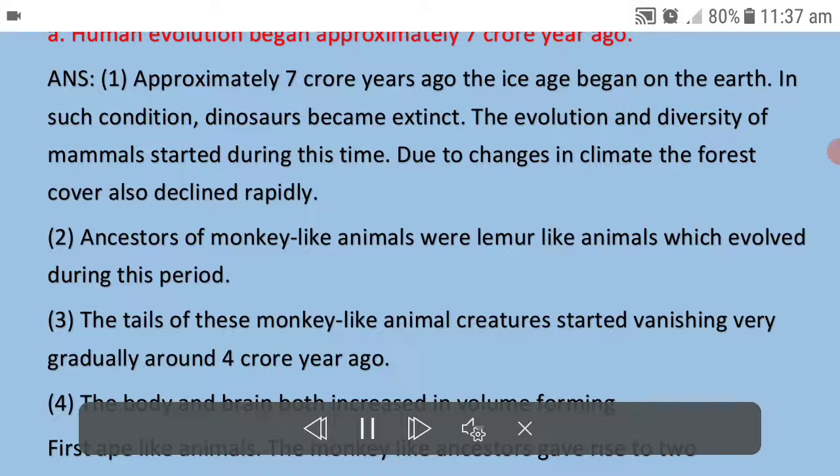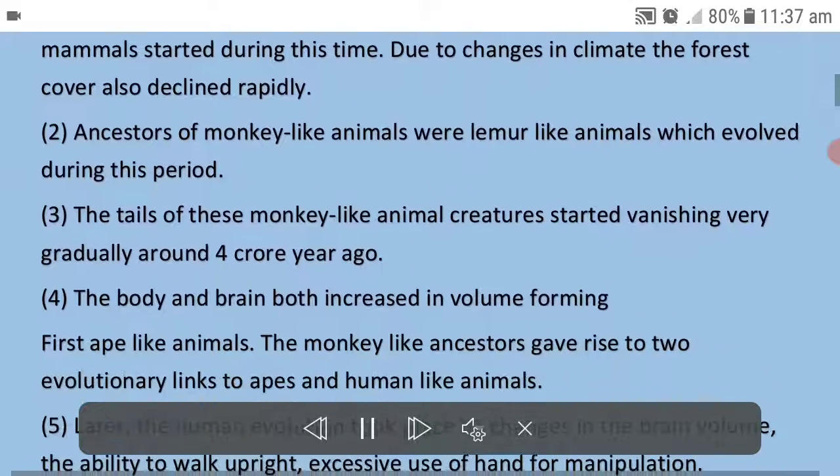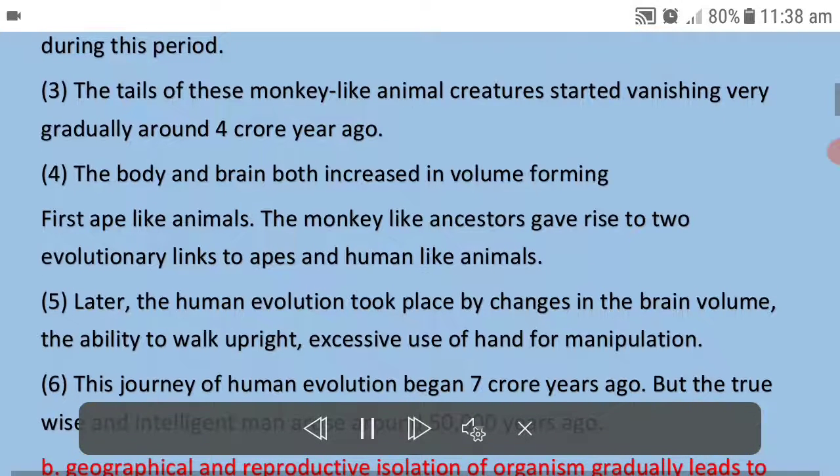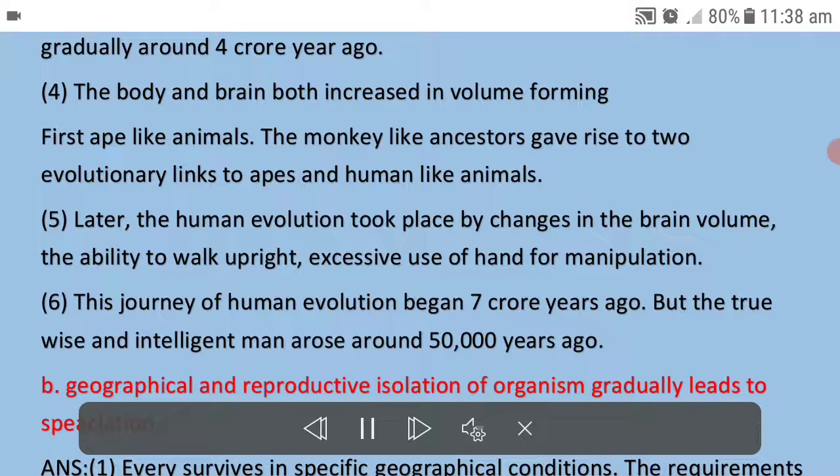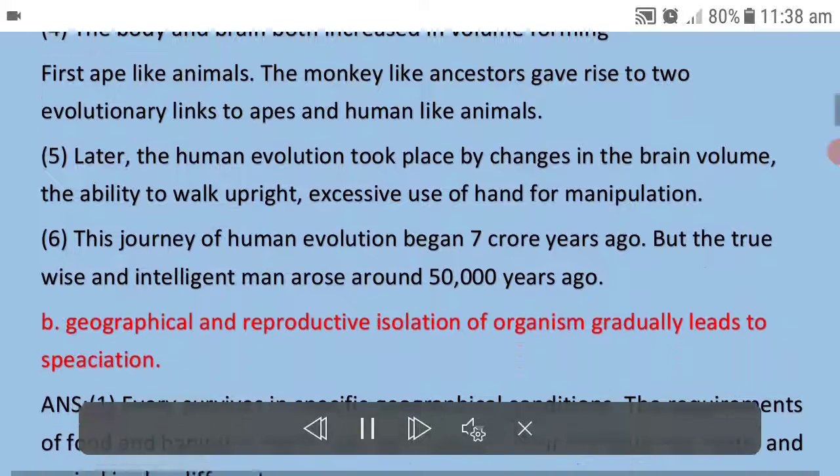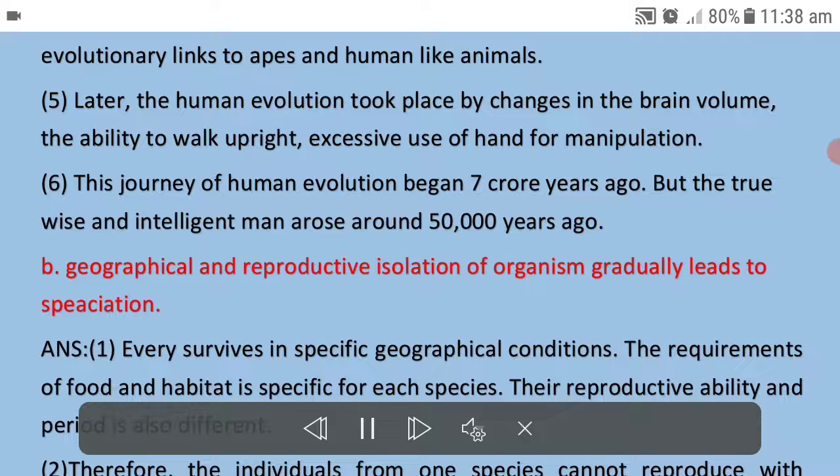3. The tails of these monkey-like animals started vanishing very gradually around 4 crore years ago. 4. The body and brain both increased in volume, forming first ape-like animals. The monkey-like ancestors gave rise to 2 evolutionary links to apes and human-like animals. 5. Later, the human evolution took place by changes in the brain volume, the ability to walk upright, excessive use of hand for manipulation. 6. This journey of human evolution began 7 crore years ago. But the true wise and intelligent man arose around 50,000 years ago.